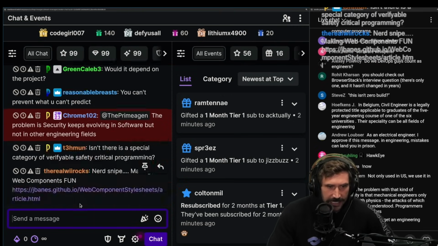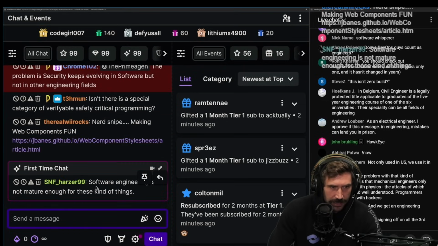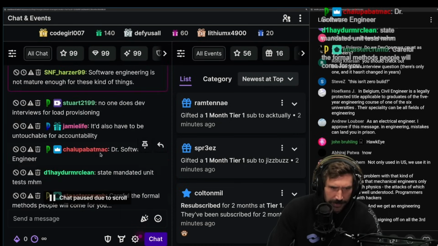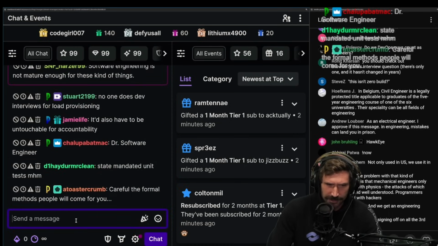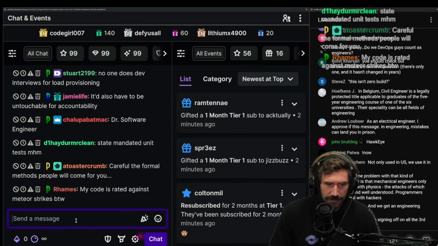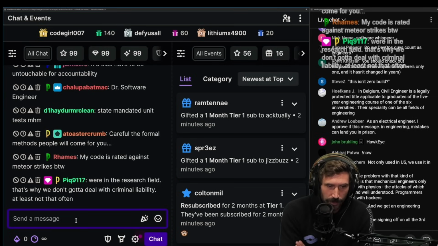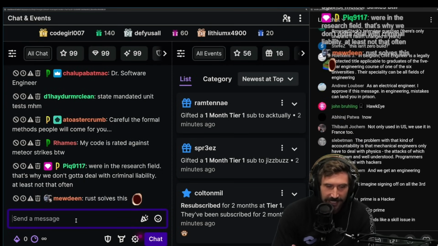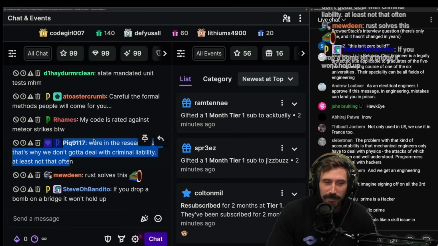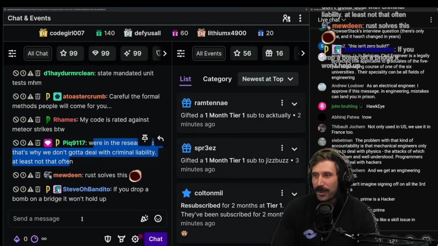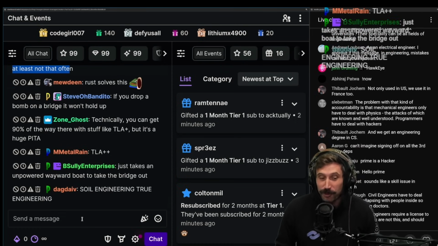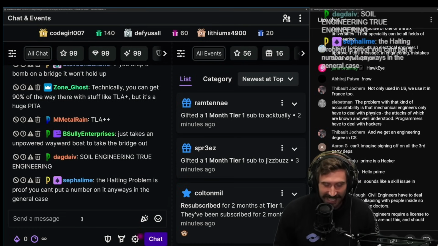The problem is security keeps evolving in software, but not in other engineering fields. I'm not sure if that's a problem. You might be making that up. Doctor, software engineer, careful of the formal methods. People will come for you. Yeah, exactly. We're in a research field. That's why we don't have to deal with criminal liability, at least not that often. Yeah, tell that to poor Backdoor Wang. Bro, Backdoor Wang. Oh, he's got some criminal problems going on in his life.